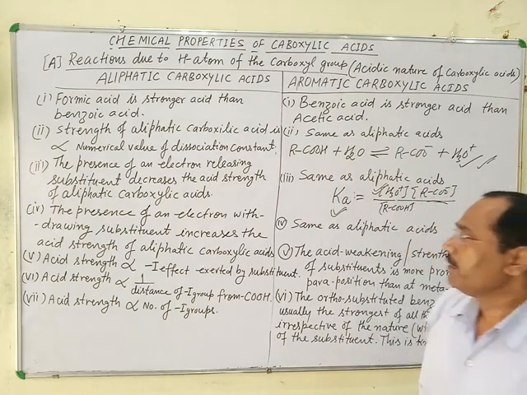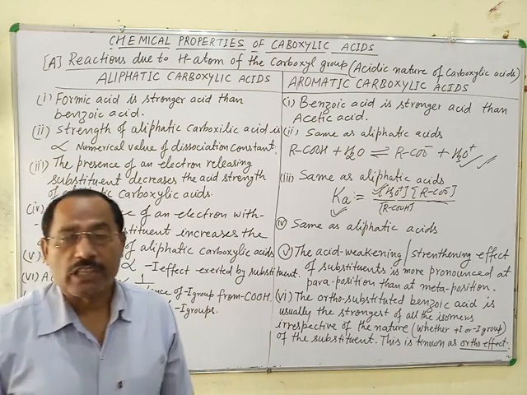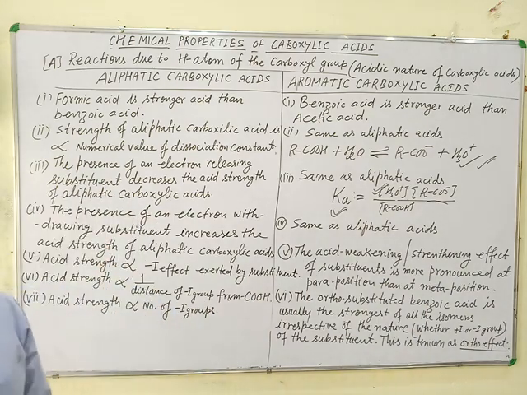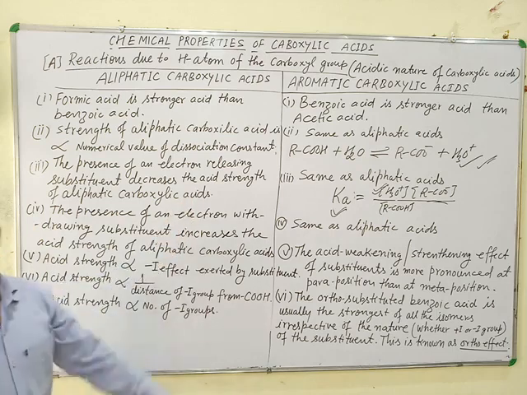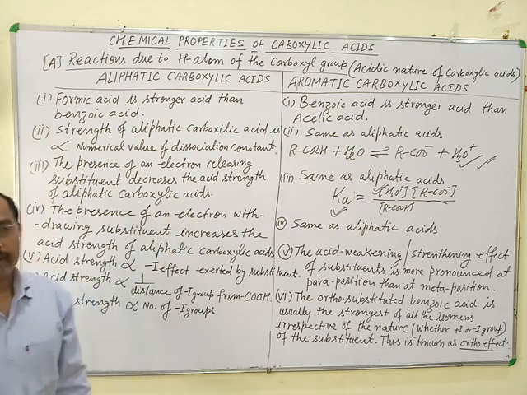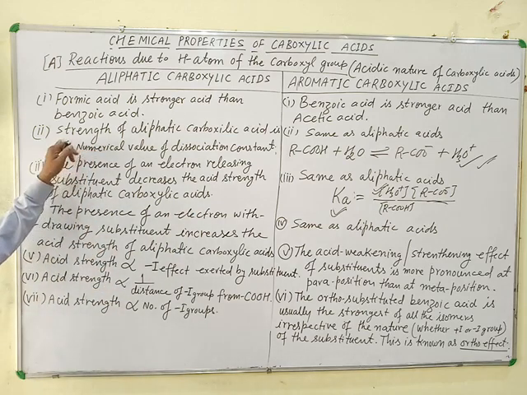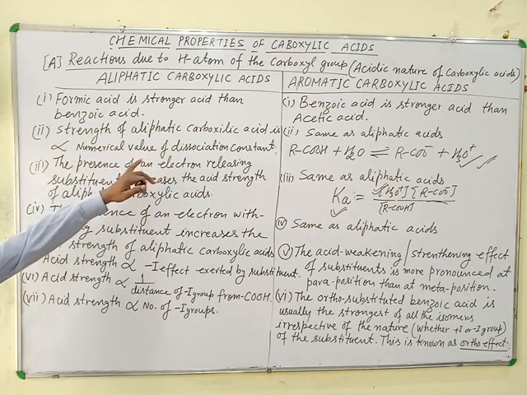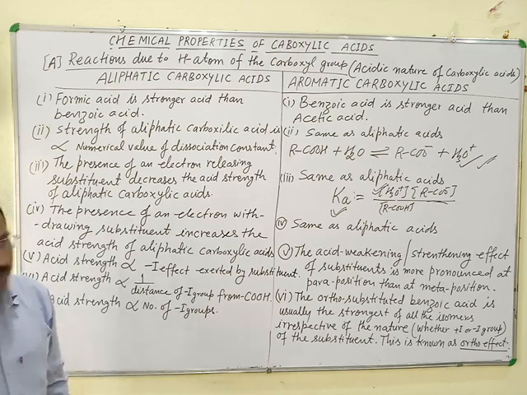It means the numerical value of dissociation constant is directly proportional to the acidic strength of carboxylic acid, and this is valid for both aliphatic as well as aromatic carboxylic acids. Okay, so this point is written here. Strength of aliphatic carboxylic acid is directly proportional to the numerical value of dissociation constant.